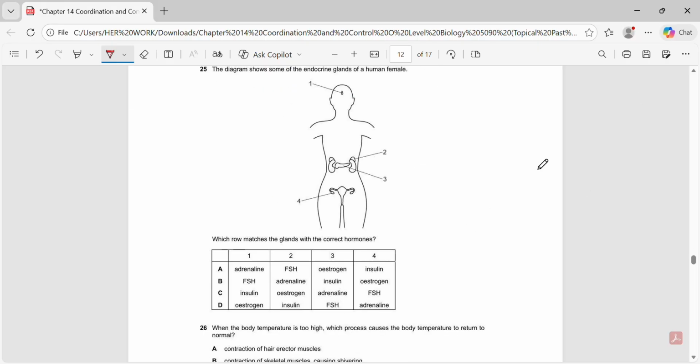Next, this question shows, the diagram shows some of the endocrine glands of a human female, labeled as 1, 2, 3, and 4. It asks, which row matches the glands with the correct hormones? The correct row is B, because gland 1 is the pituitary gland in the brain, which produces FSH, gland 2 is the adrenal gland above the kidneys, which produces adrenaline, gland 3 is the pancreas, which produces insulin, and gland 4 is the ovaries, which produce estrogen.